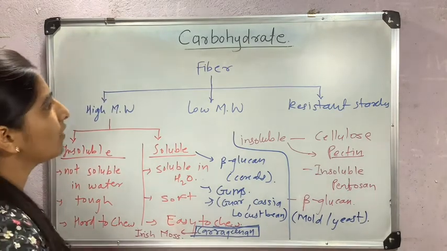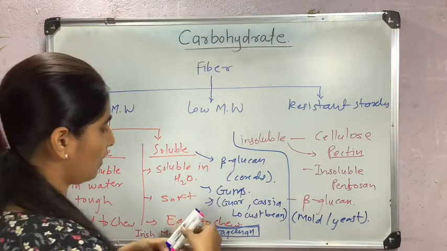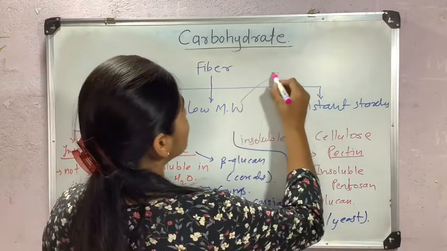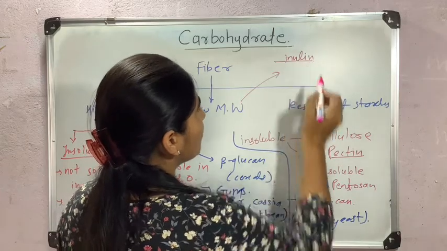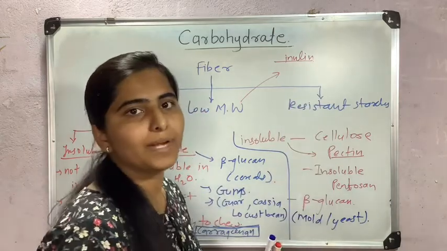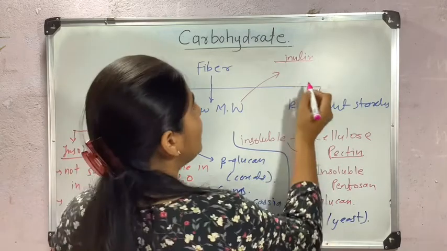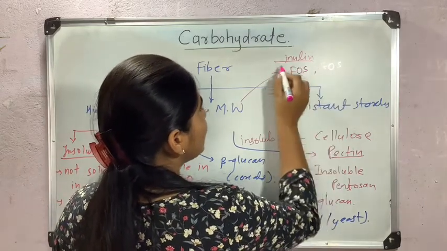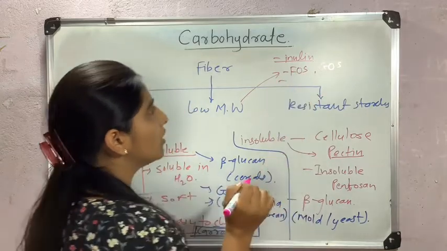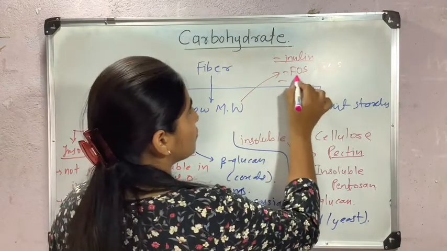Then low molecular weight fibers are inulin. As in the last video I told you, it is a polysaccharide made up of fructose monosaccharide, and fructo-oligosaccharide, galacto-oligosaccharide. These are the examples of low molecular weight fiber, and polydextrose.